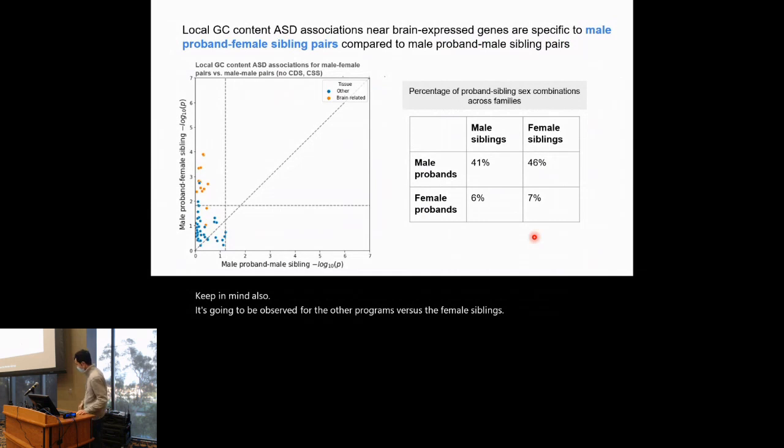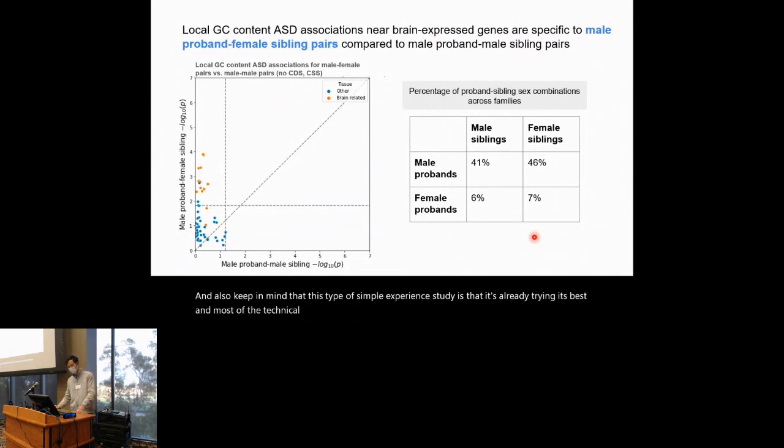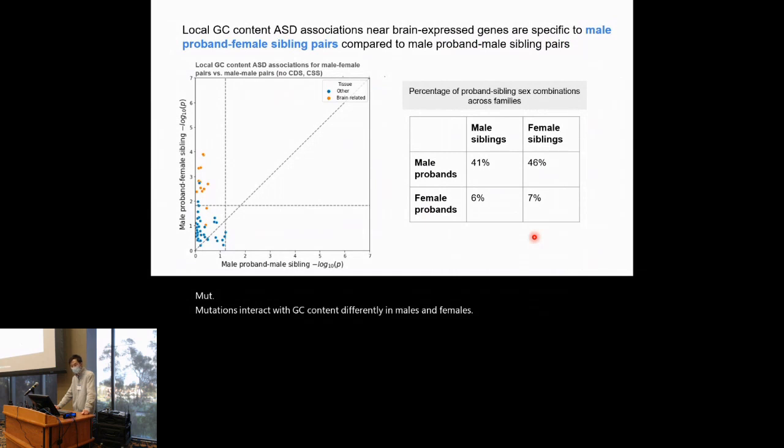And also keep in mind that this type of simplex-based study design is already trying its best to eliminate most of the technical confounding artifacts because the proband and siblings are presumably being sequenced together. Is this telling you that males and females have mutations interact with GC content differently? Oh yes, I think that could be one of the takeaways.